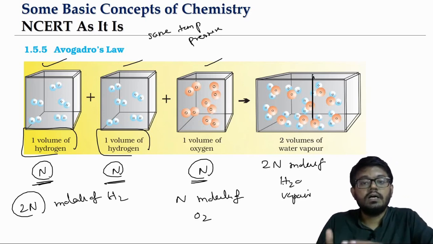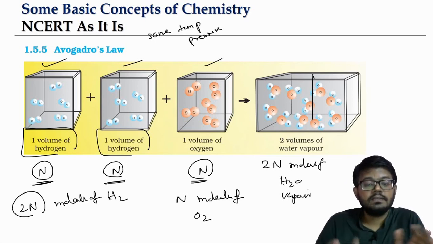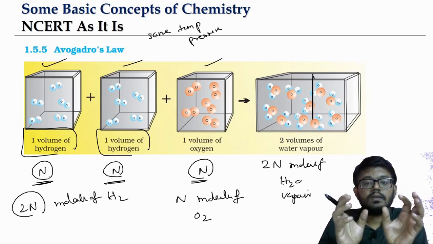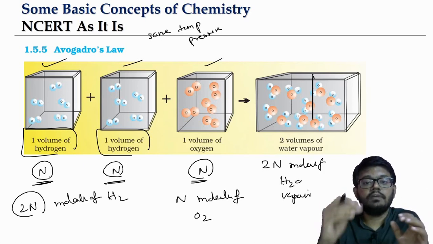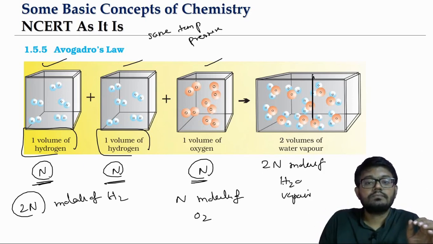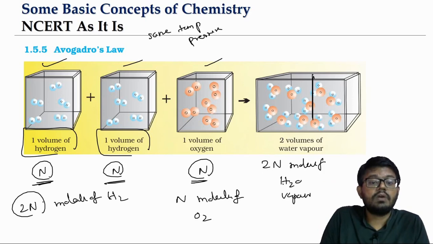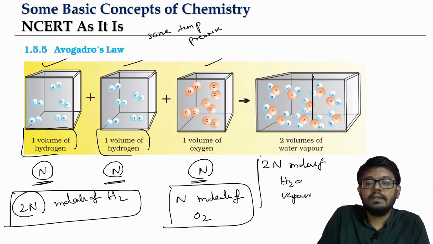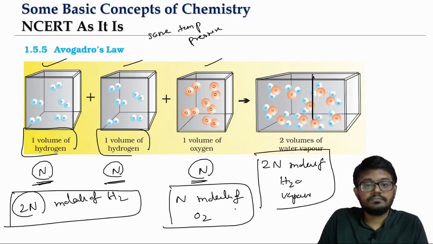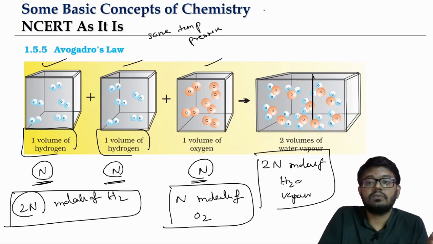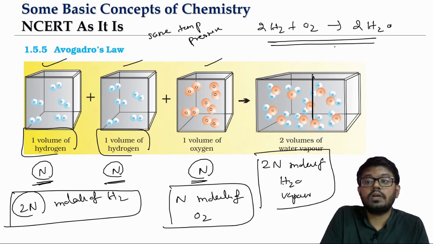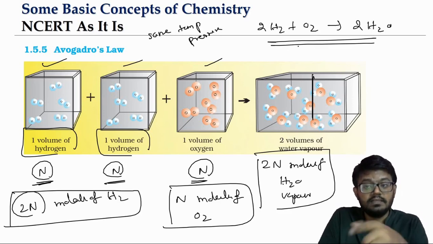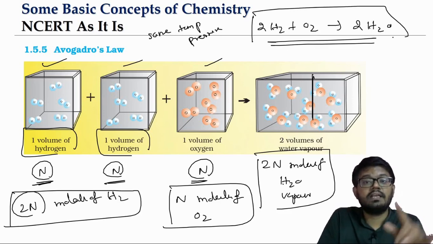So how Avogadro's law is able to provide clarity is, when you say the volumes in which they combine are in a simple numeric ratio, why is it so? Because in a chemical reaction, the molecules combine in a simple numeric ratio. So today we have clarity on the actual reaction: 2H2 plus O2 gives rise to 2H2O. This is what we call the balanced equation, and the study of this balanced equation is what we refer to as stoichiometry.